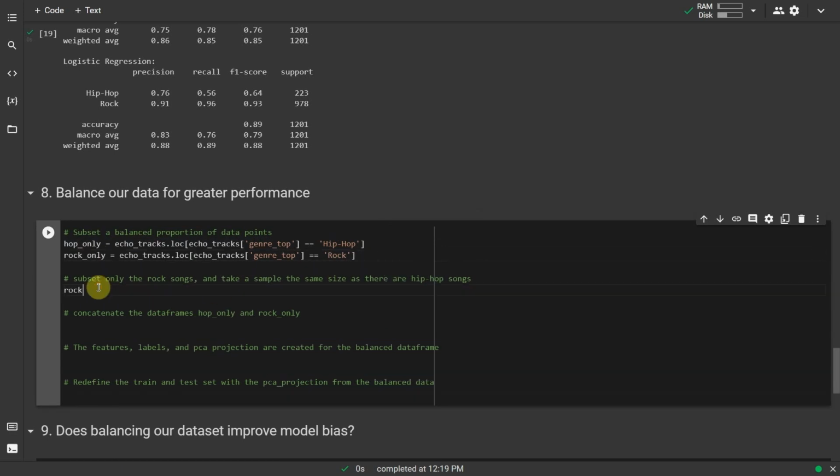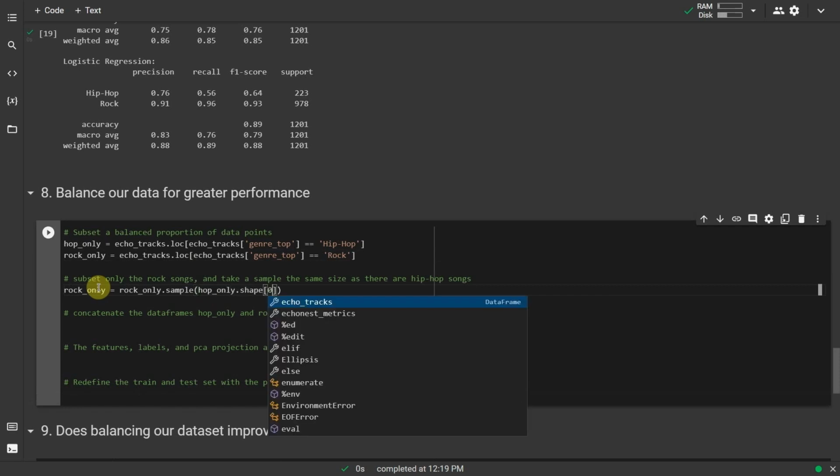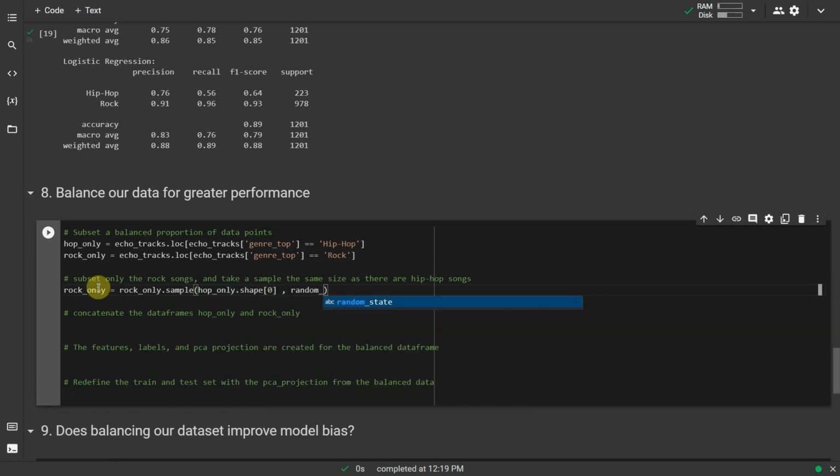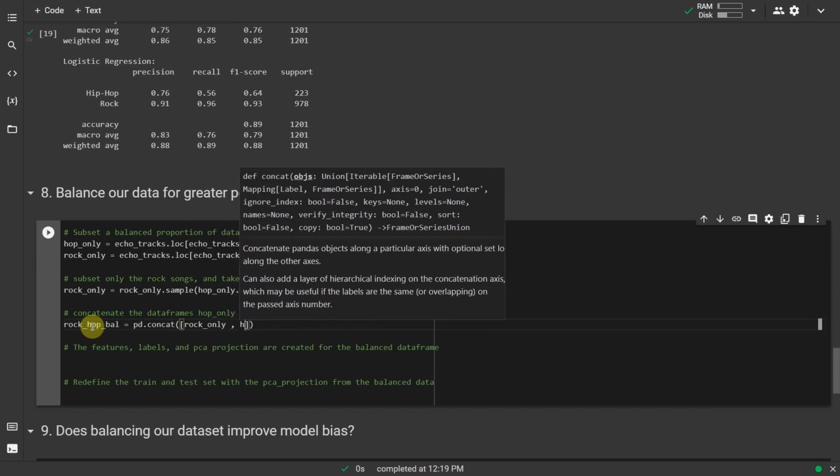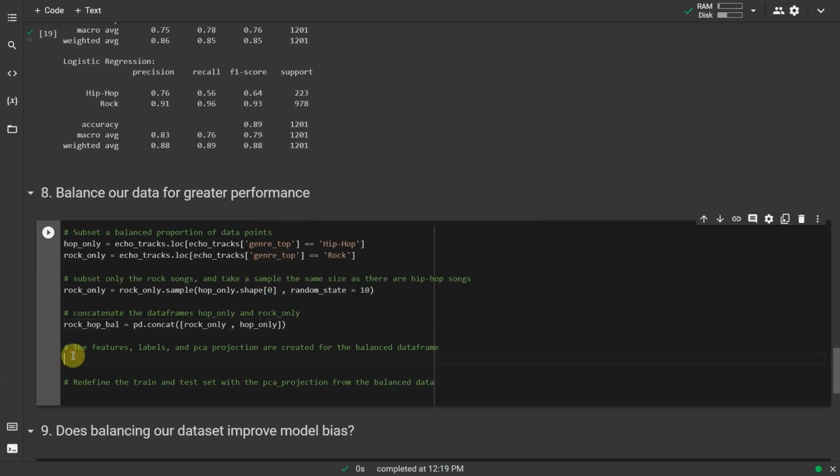Then subset only the rock songs, and take a sample the same size as there are hip-hop songs. rock_only equals rock_only.sample, hop_only.shape[0], random_state equals 10. Then we have to concatenate the data frames hop_only and rock_only. rock_hop_bal equals pd.concat, rock_only, hop_only.